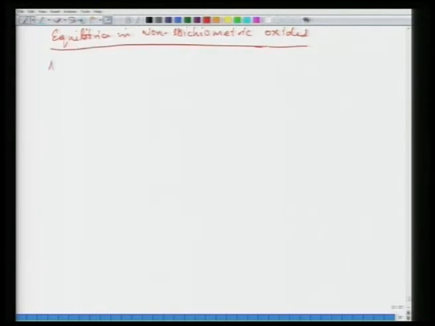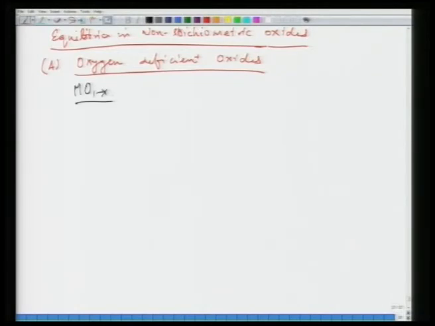So, first we will take the case of oxygen deficient oxides. So, oxygen deficient oxides means MO1 minus x. Okay. So, we will take first the case when oxygen vacancies dominate.